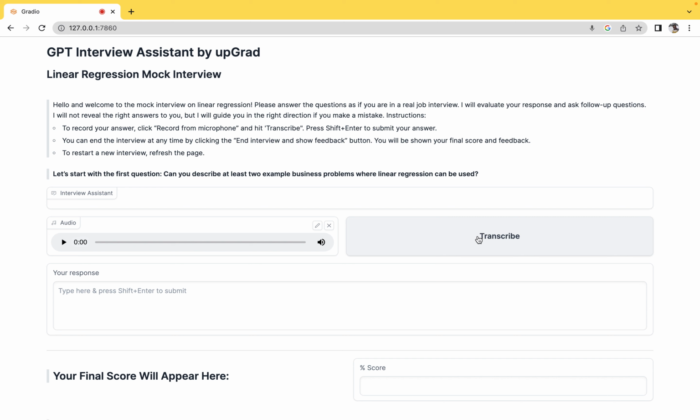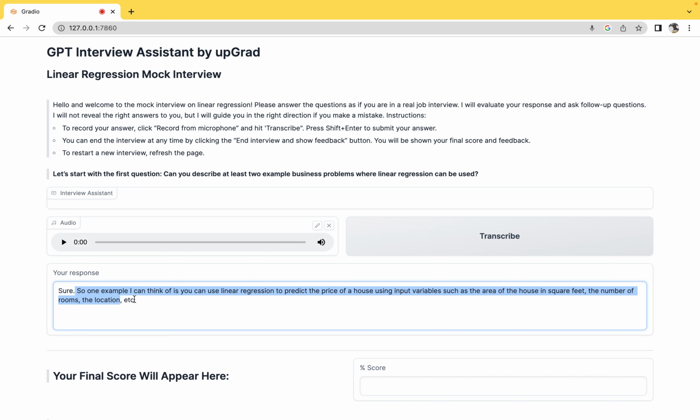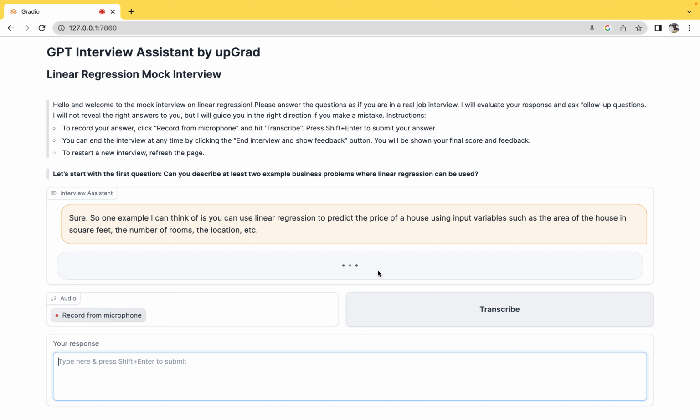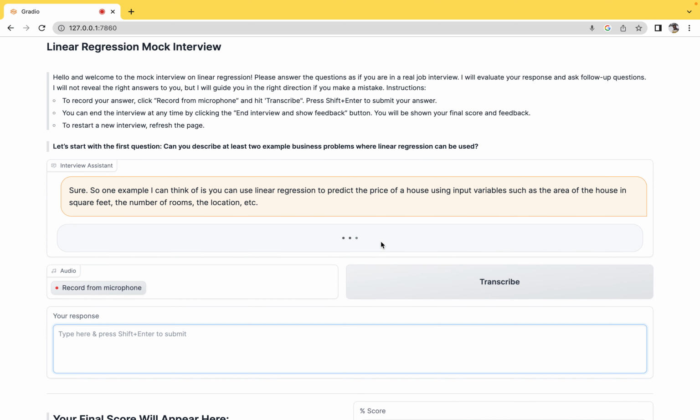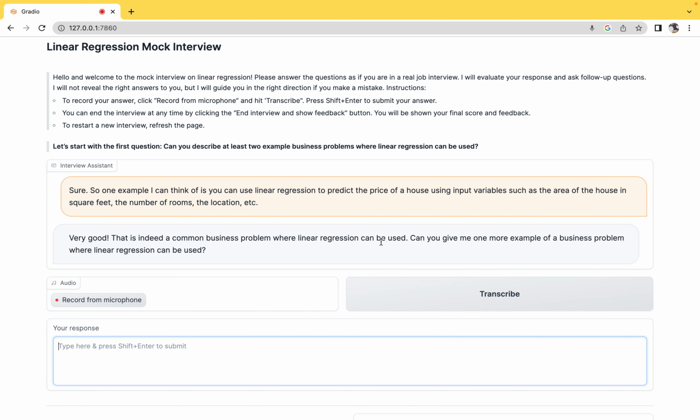So now I can transcribe this. So you can see that this is the transcription. So it says, so one example I can think of is you can use regression to predict the price of a house using input variables such as area of the house in square feet. So it's actually pretty accurate. And now I can hit enter to just submit my response. And I would expect ChatGPT to come back with the next question.